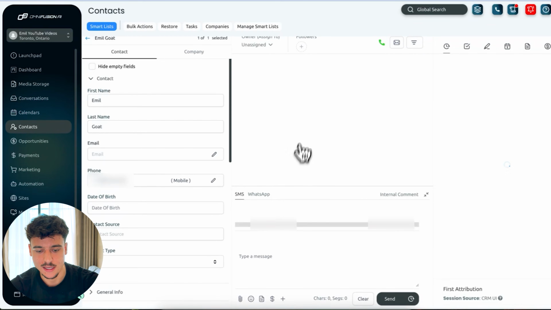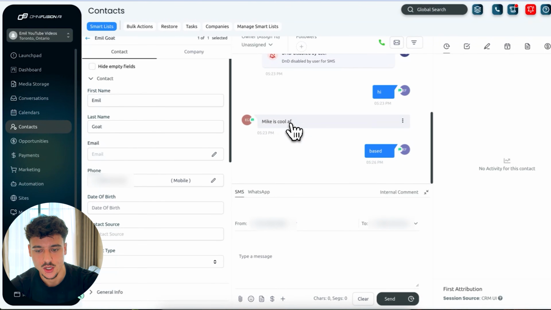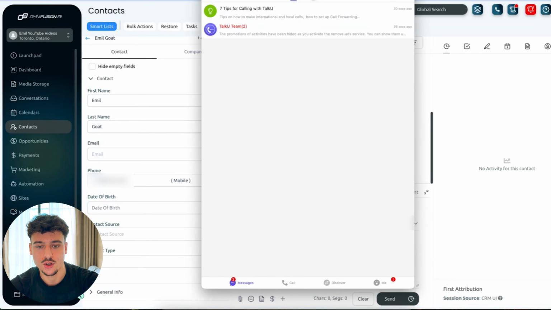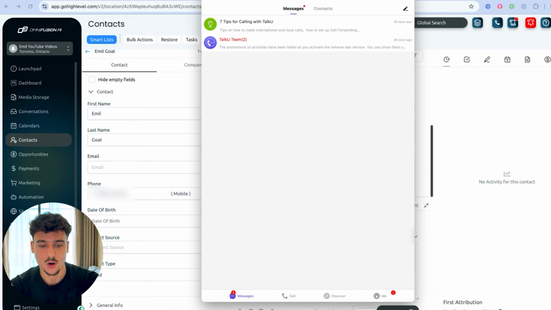Inside of this contact, you will now be able to see that we have an SMS conversation going on right here. So the from number is the number that we previously set up with Lead Connector or Twilio. This is the from number, and this is the to number, which is my test number. A little life hack is to use TalkU. I'm not based in the US, but TalkU allows me to get a USA number. So what we're going to do now is I've copied the from number, which is the number that we got from Twilio. I'm going to go into TalkU.